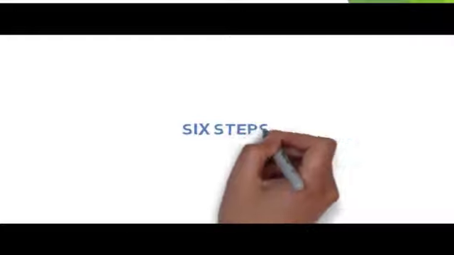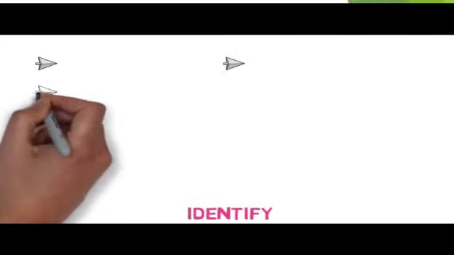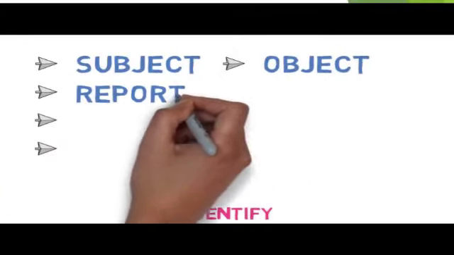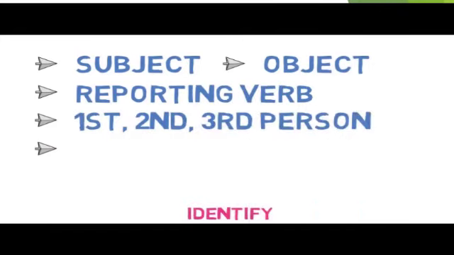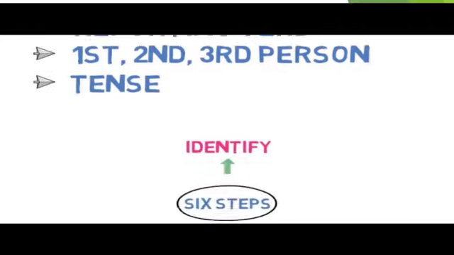Now let's understand the steps to convert direct speech to indirect speech for statements or simple sentences. The first step is to identify. This is the most important step. You need to identify these things here: subject, object, reporting verb, first person, second person and third person in the reported speech, and if the reporting verb is in the past form, then the tense of the reported speech.